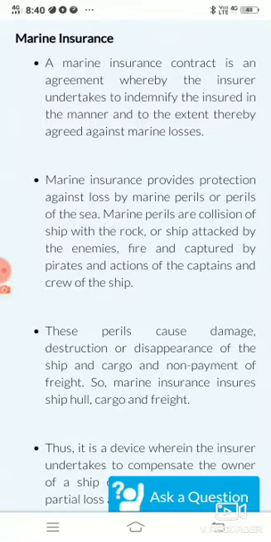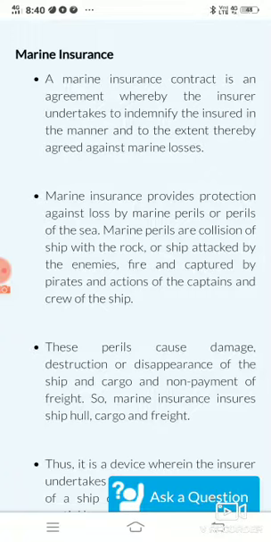In fire insurance, we have discussed that this is also a contract between two parties. The first party is an insurance company, whom we call the insurer, and the second party is the one taking the insurance for protecting assets from fire. That person is called the insured.